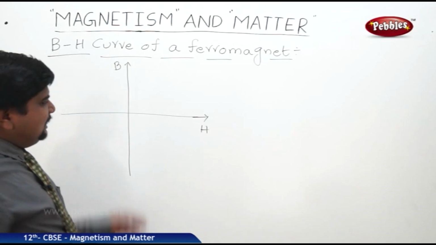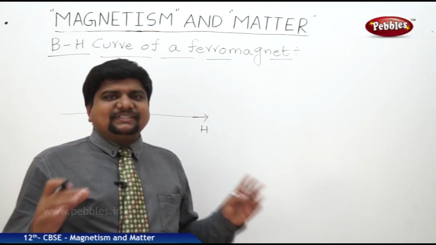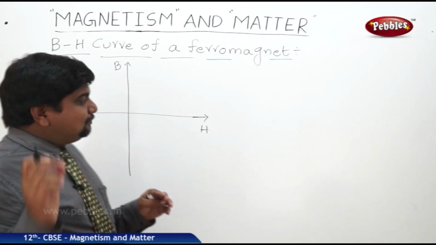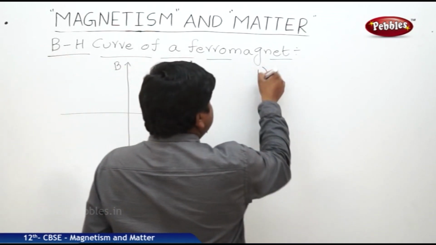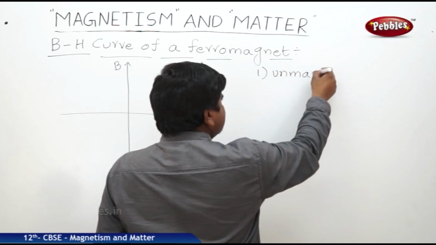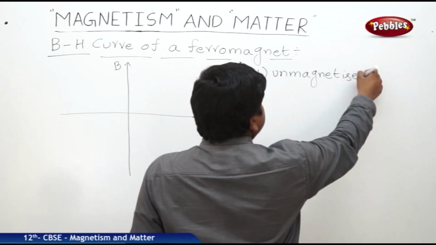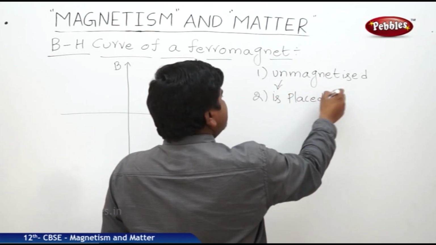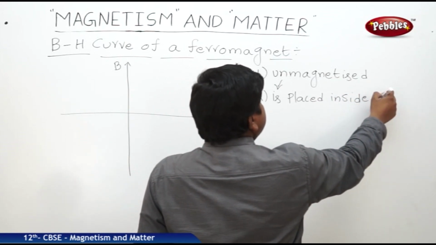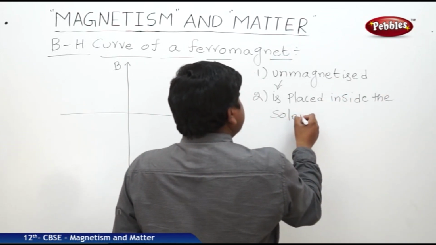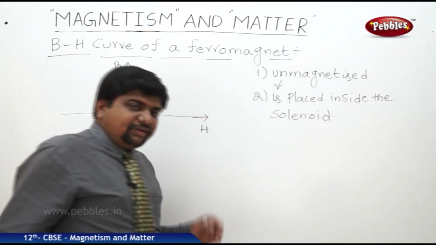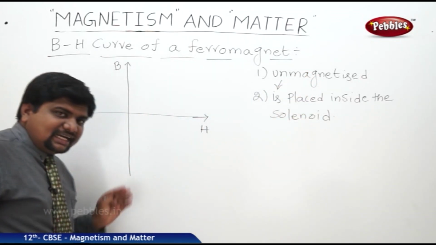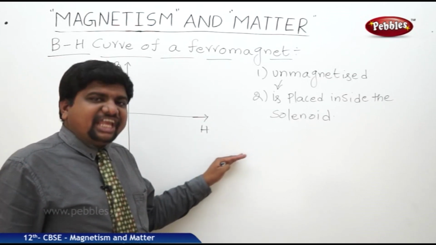Initially, if a substance is completely unmagnetized, and that unmagnetized substance is placed inside the solenoid, then its magnetic behavior is going to change.